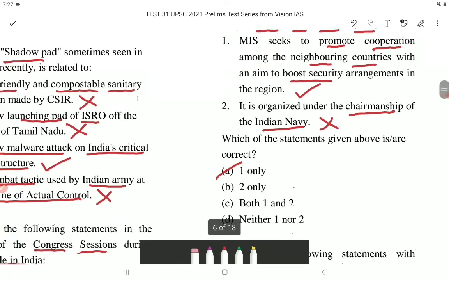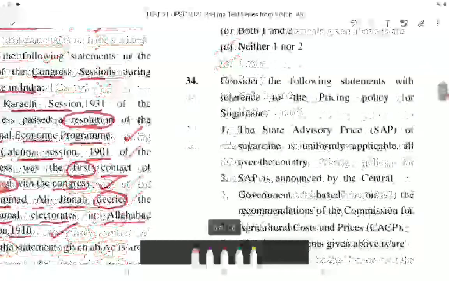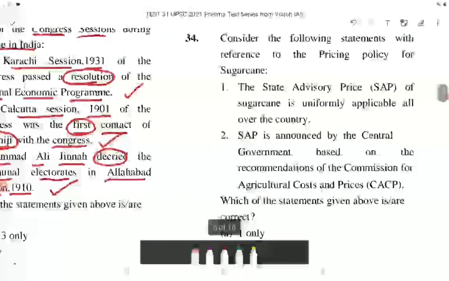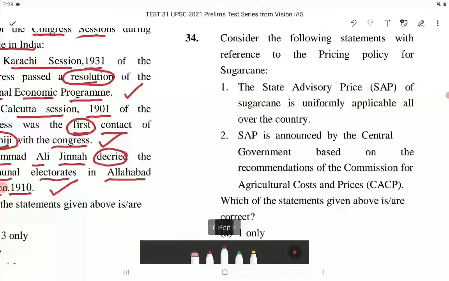Now let's come to the next question, question number 34. Consider the following statements with reference to the pricing policy for sugarcane. Statement 1. The State Advisory Price, that is SAP, of sugarcane is uniformly applicable all over the country. This is incorrect.